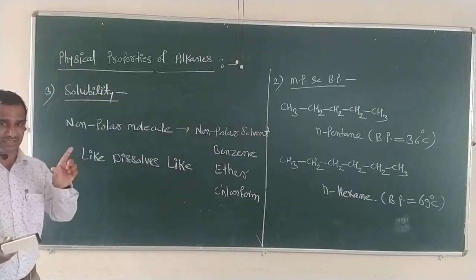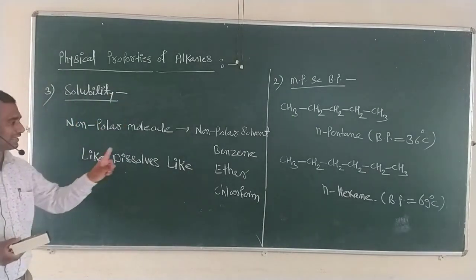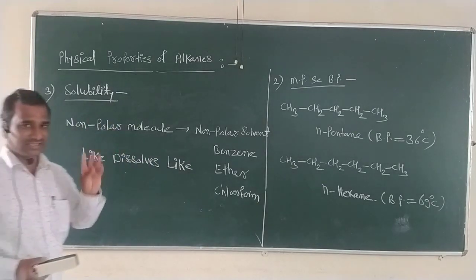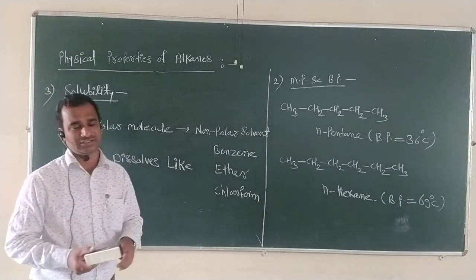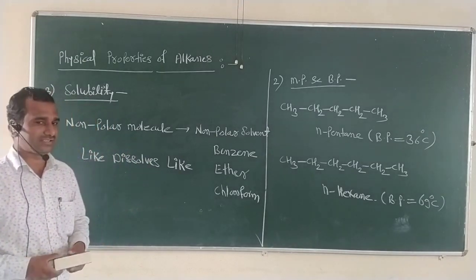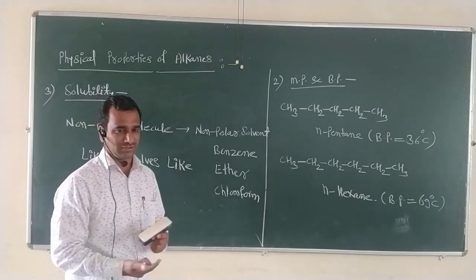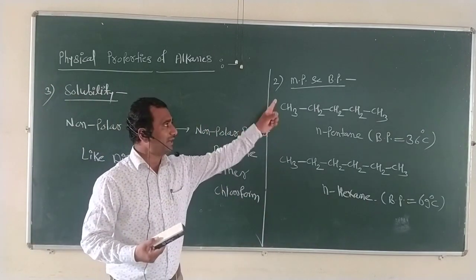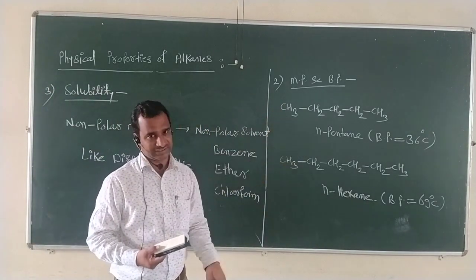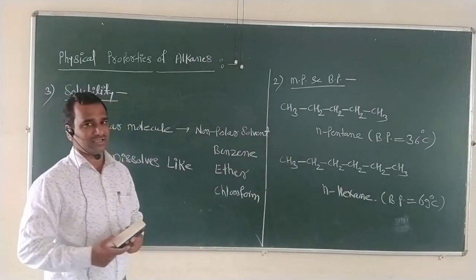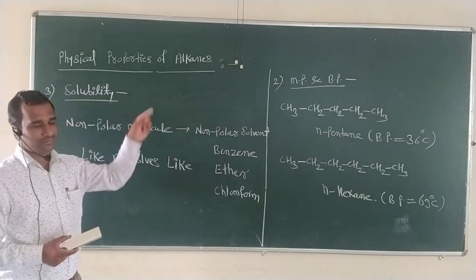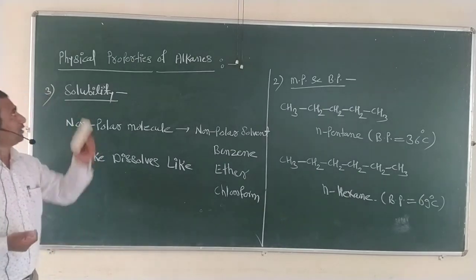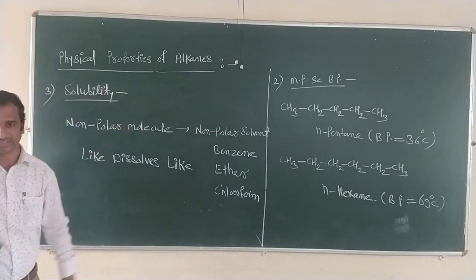For this purpose, just remember one simple rule: like dissolves like. So these are the three basic important properties of these alkanes. First is the state of the alkanes, in which state these alkanes can occur. Second is the melting point and boiling point of these alkanes. And the last simple property is the solubility of alkanes. So these are the physical properties of alkanes.